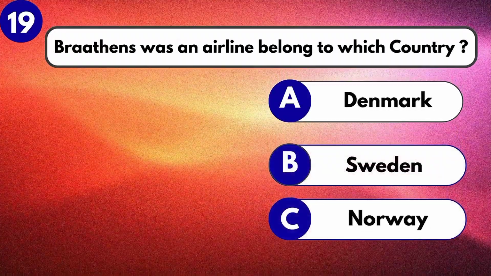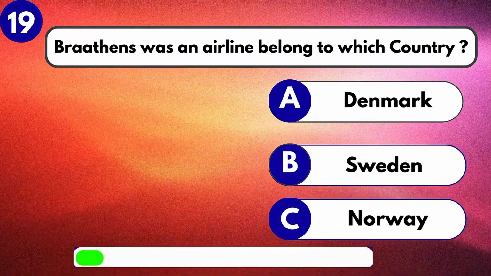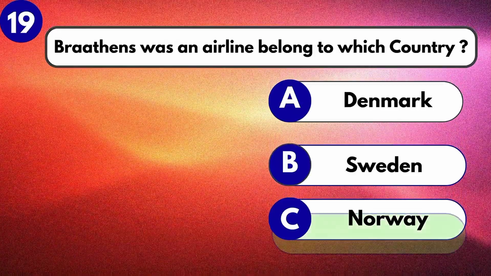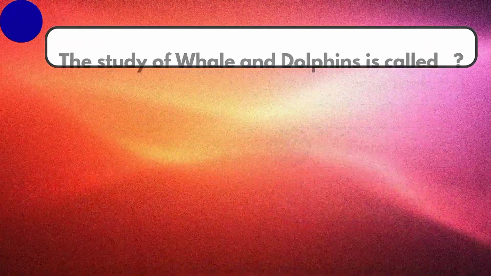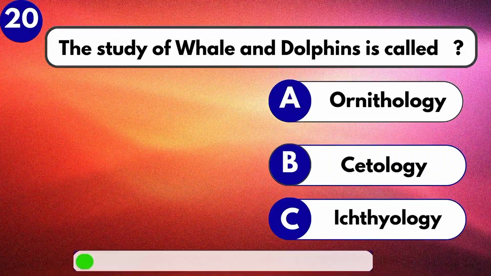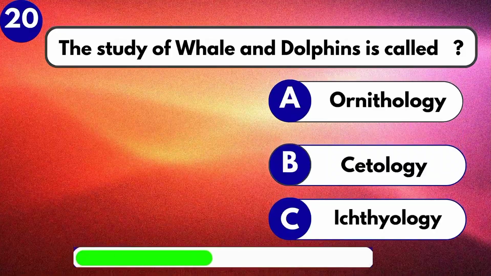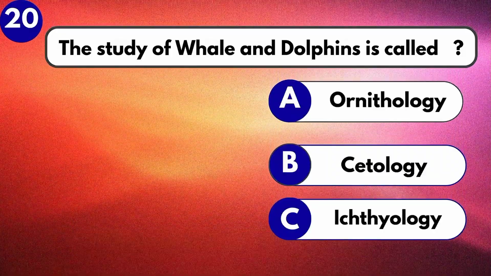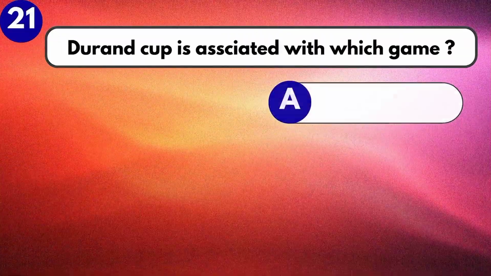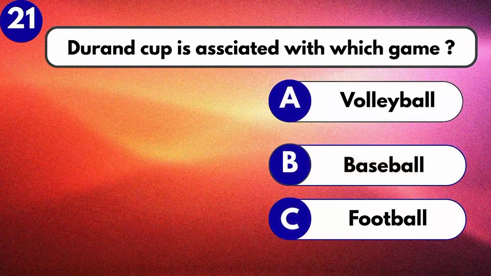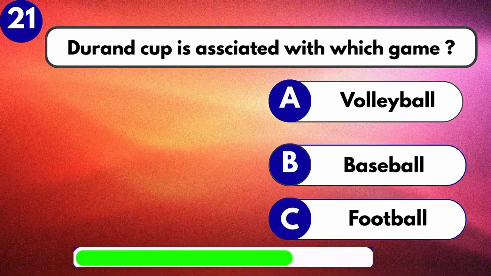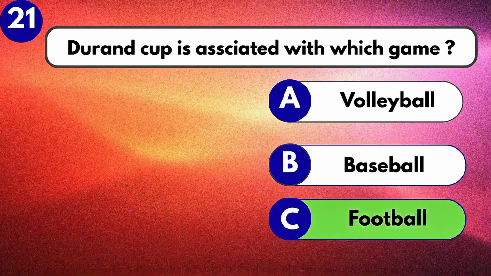Brothans was an airline belonged to which country? Norway. The study of whale and dolphins is called cytology. Durand Cup is associated with which game? Football.